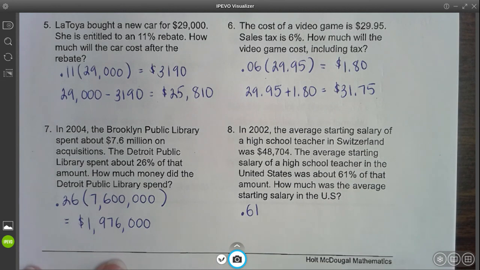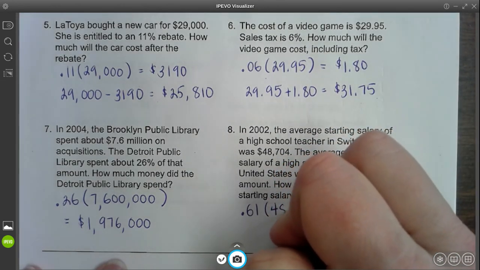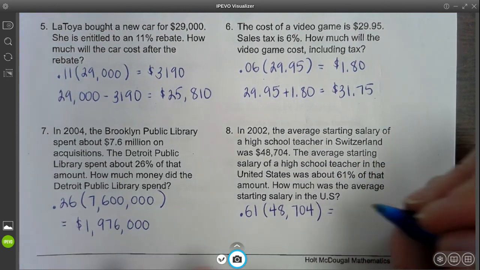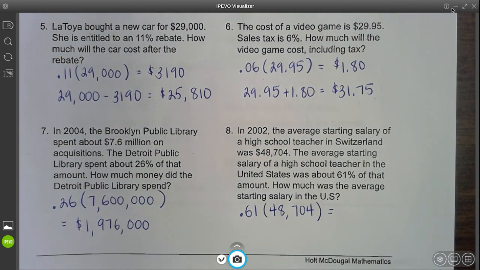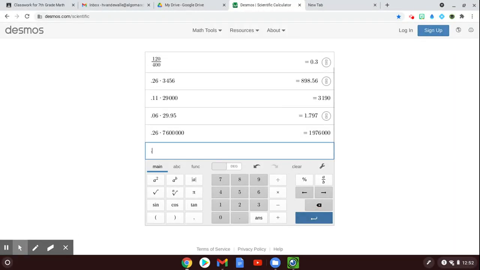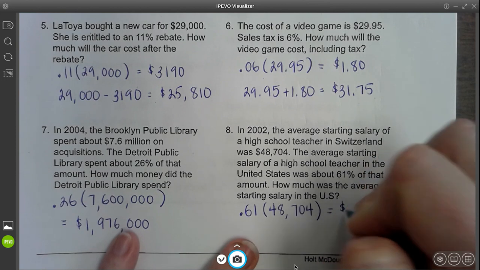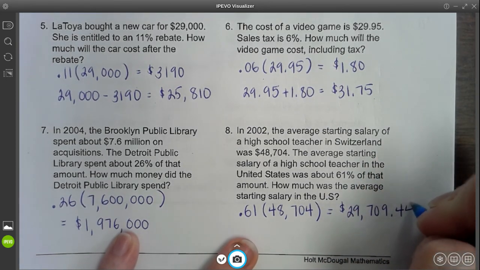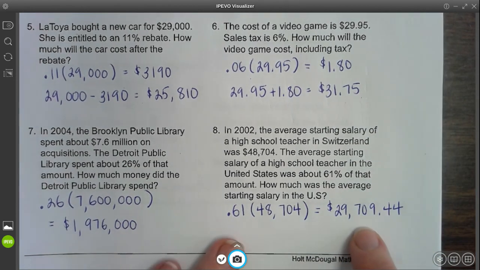So, 0.61 is what we're going to start with. We're going to change the percent to a decimal, and we're going to multiply by $48,704. Okay, and in the end, 0.61 times 48,704 is going to end up being this. It does have cents. I'm going to leave that because this is money, so I am going to leave the decimal in this case. So it's going to be $29,709.44.